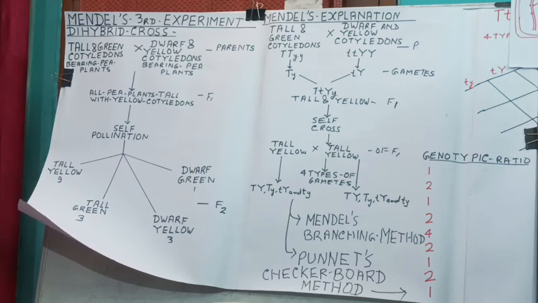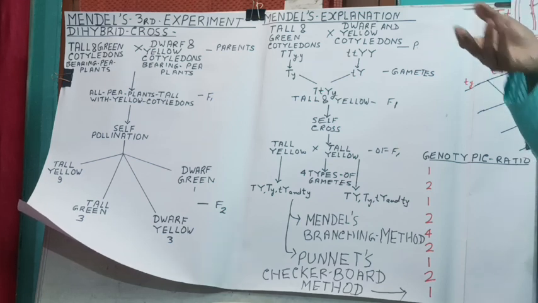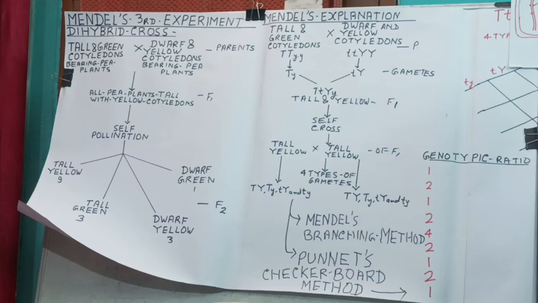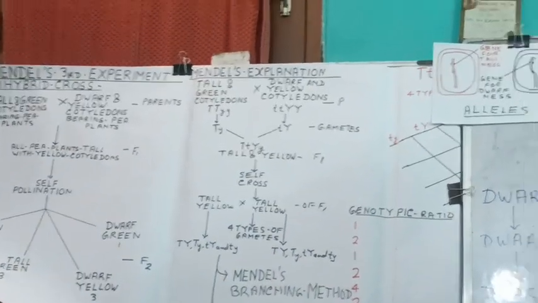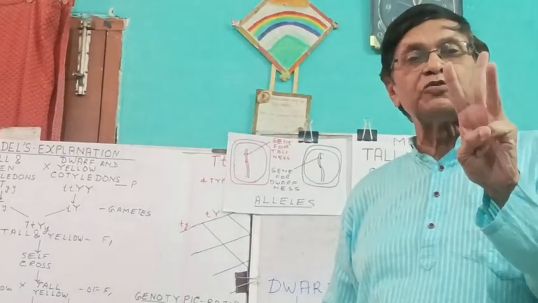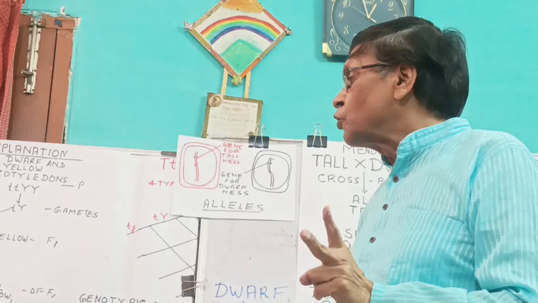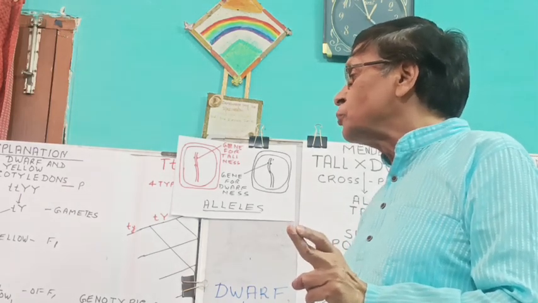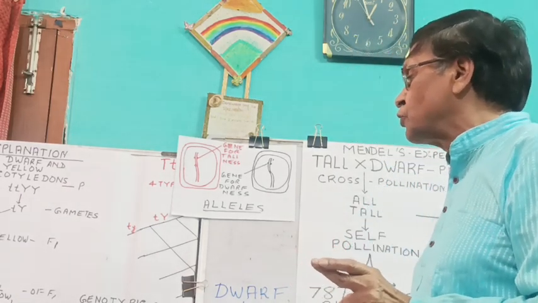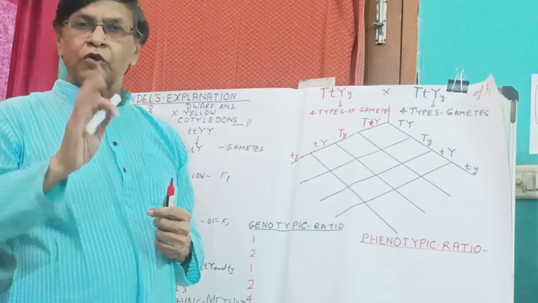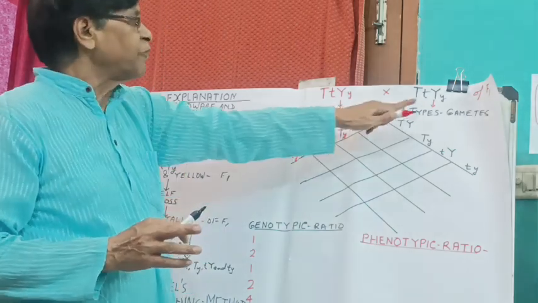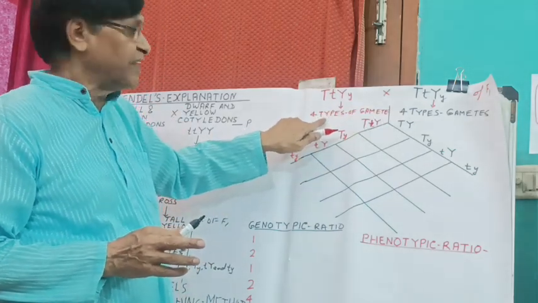one king and queen, another king and queen. Out of 4 cards, you have to select only 2. So what are the possibilities? These are 4 possibilities. This will also make 4 types of gametes, and this will also make 4 types of gametes. So in individuals of the F1 generation, we have 4 types of gametes.